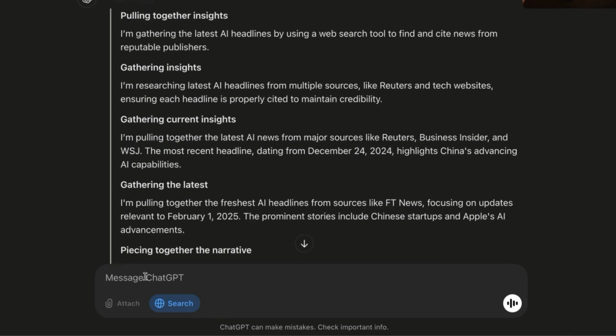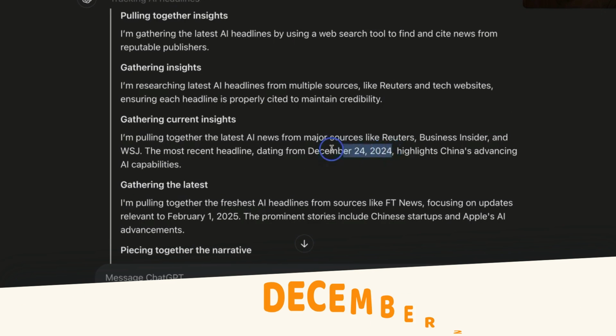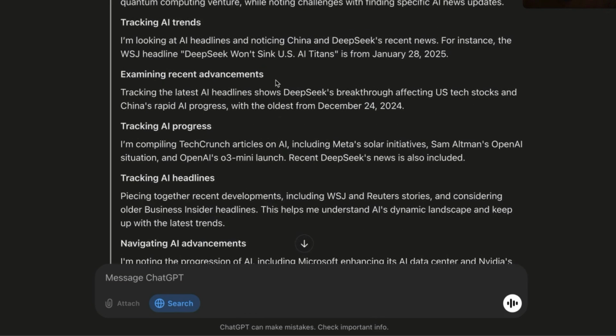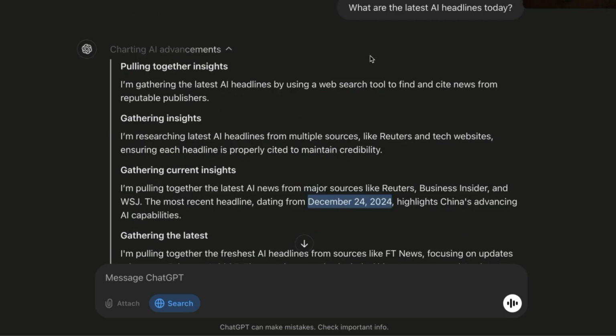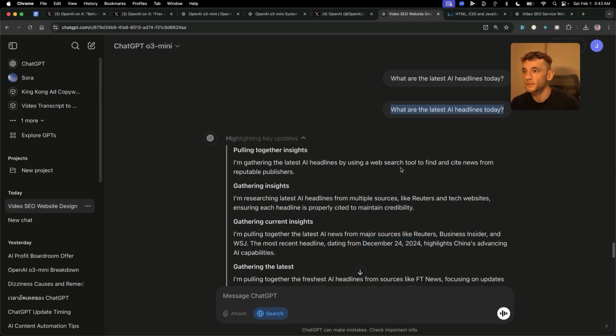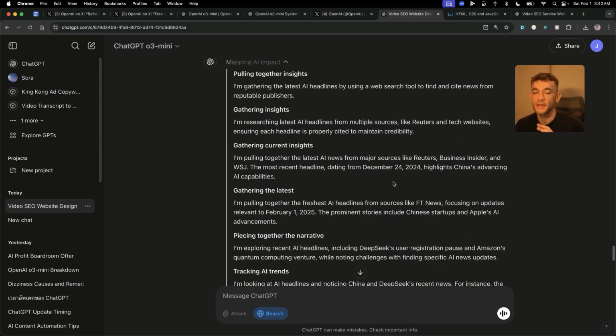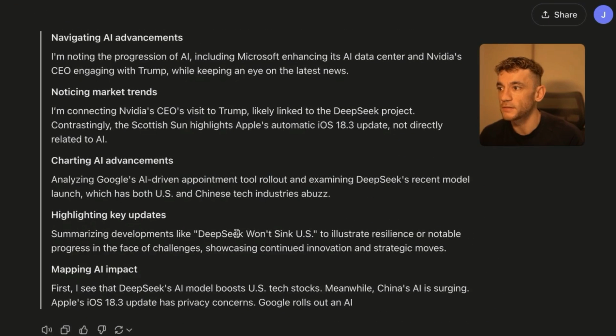So you can see inside the search here that it's pulling results from December the 24th, 2024, which of course is over a month ago. So it's not the latest headlines from today. So there are still problems that you can see inside ChatGPT o3-mini. It may be at the level of PhD science, but at the same time, it's still getting a bit confused inside the reasoning. But let's see what it comes back with.